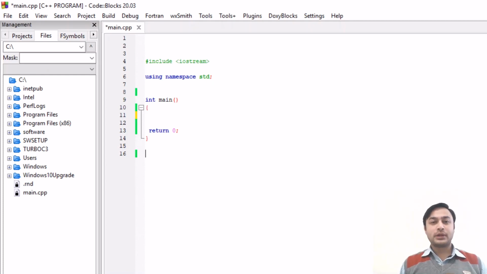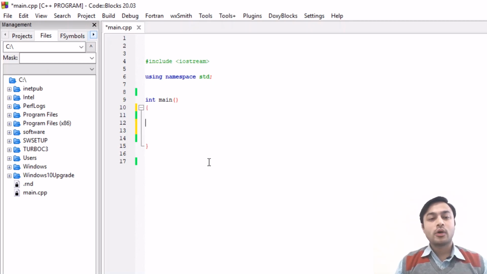Today I am going to present the practical demonstration of the looping statement, as we have already discussed the control structure in the previous video. So let's start with the practical implementation of this control structure, that is, looping and conditional statements. This is the CodeBlocks software. Here I am writing a program for the looping, that is, the for loop.